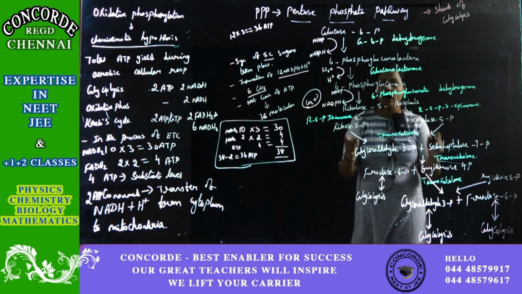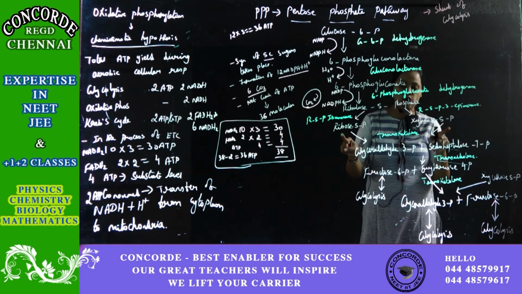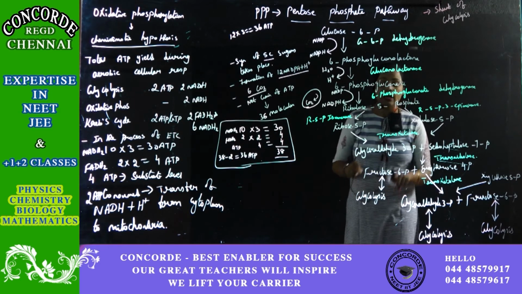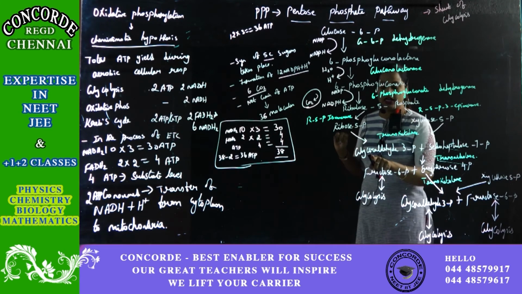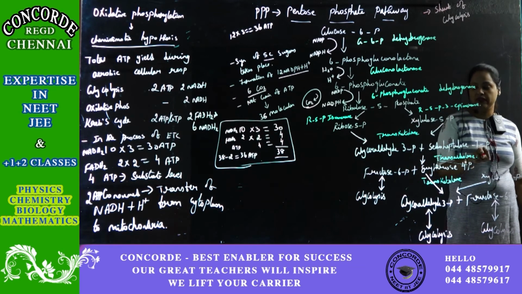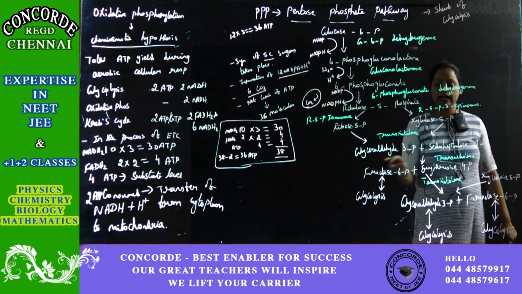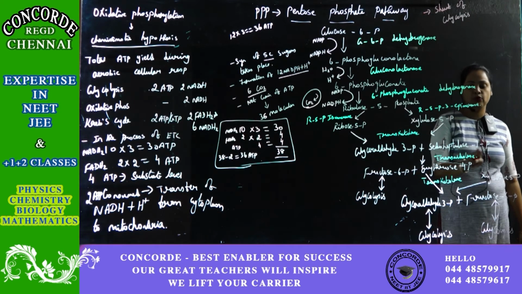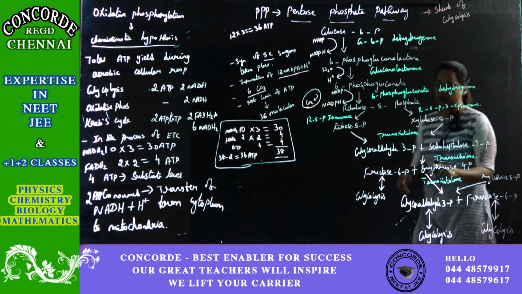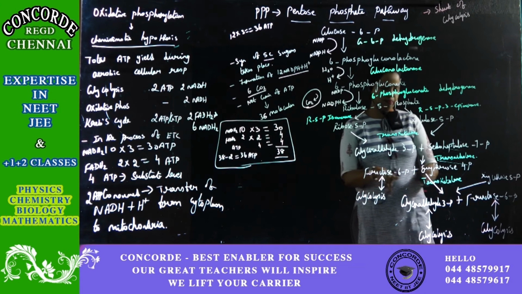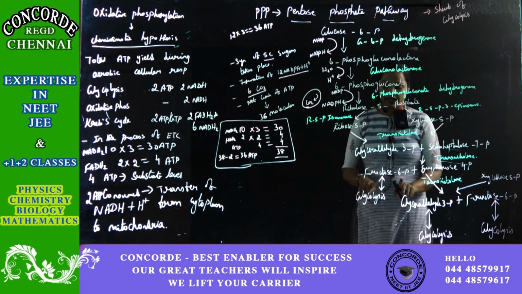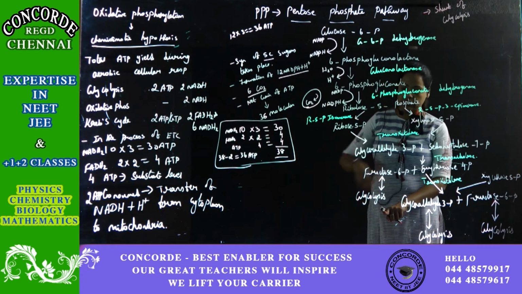Now this ribose 5-phosphate and xylulose 5-phosphate combined together with the help of the enzyme transketolase produce two main components: glyceraldehyde 3-phosphate plus sedoheptulose 7-phosphate. This glyceraldehyde 3-phosphate and sedoheptulose 7-phosphate again, with the help of transaldolase, are converted into fructose 6-phosphate plus erythrose 4-phosphate. This fructose 6-phosphate can enter into glycolysis and start its reaction.